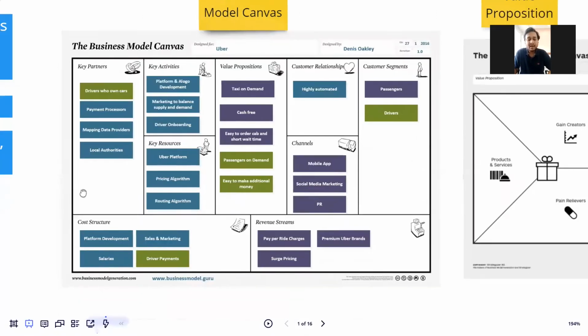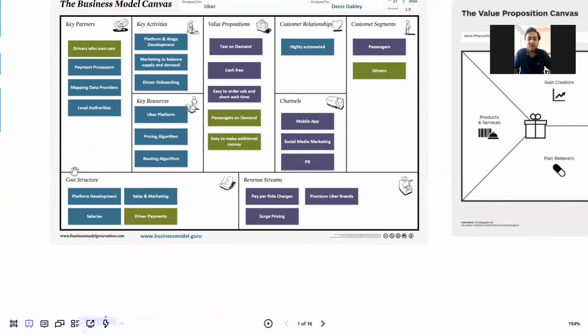And the last two and most important things, your cost structure and your revenue streams. Cost structures are nothing but what you spend in terms of resources and money to make your business happen. Revenue streams is where you earn your revenue or start making profit. So these are the different options where you can start looking towards making profits or earning your revenue.